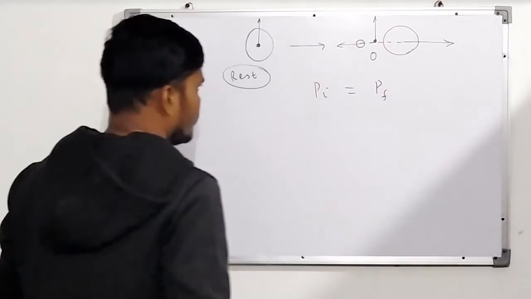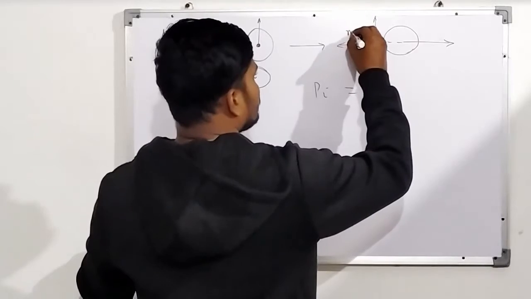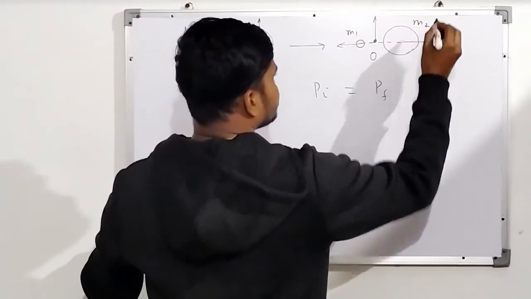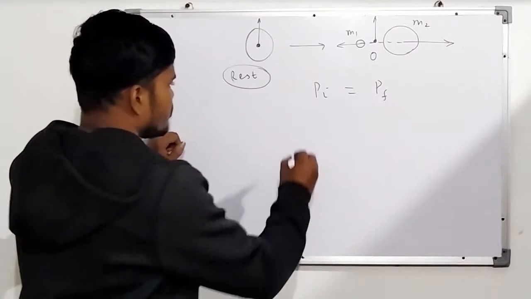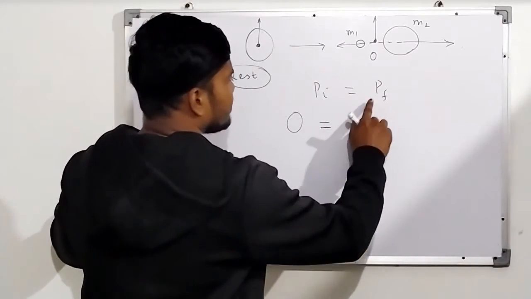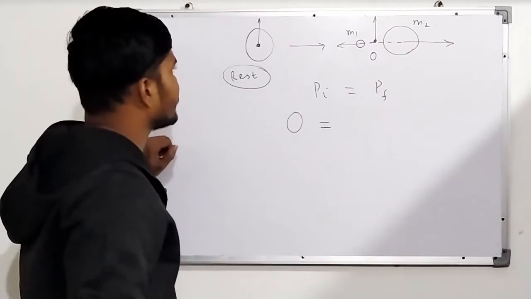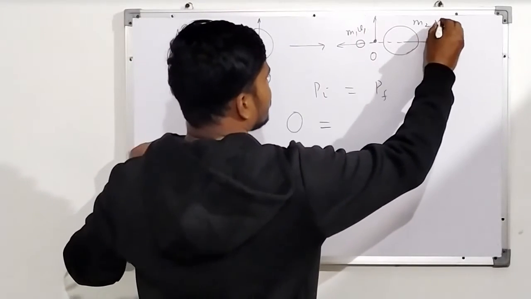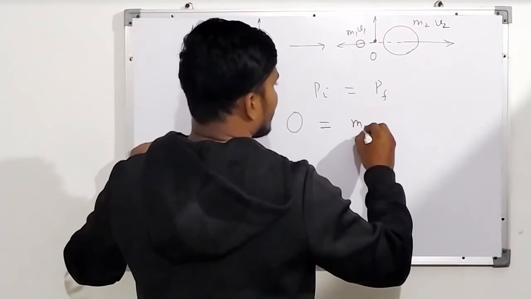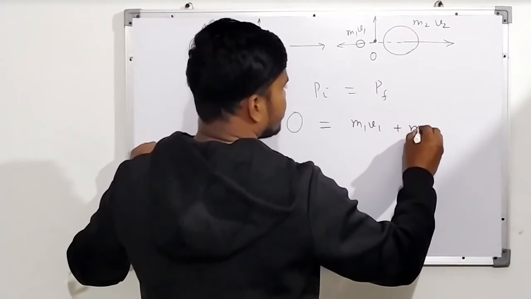Now we have two masses, m1 and m2. Got it? P initial of this object was 0, and then what happens to p final? Maybe it has velocity v1 and v2, so m1 v1 plus m2 v2.